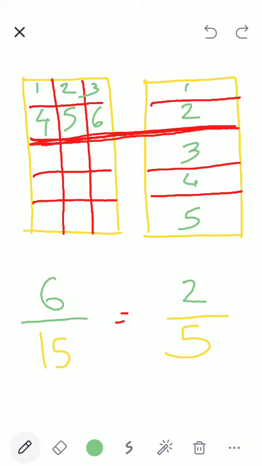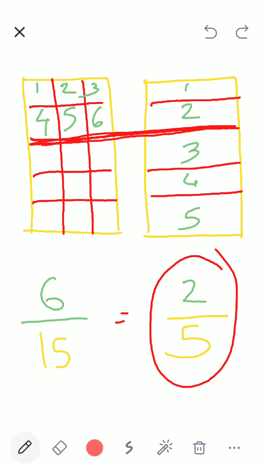Now understood? Visually you understood? Whether I give Muskan 6 pieces out of 15 and I give Vinay 2 out of 5 of the same chocolate, it is the same. It doesn't mean Vinay got less and Muskan got more. No, it is the same. So what is this called? This is called the simplest form of the fraction.